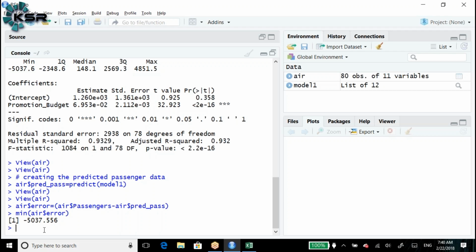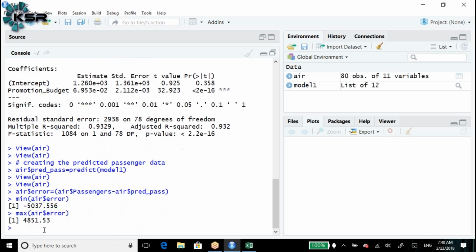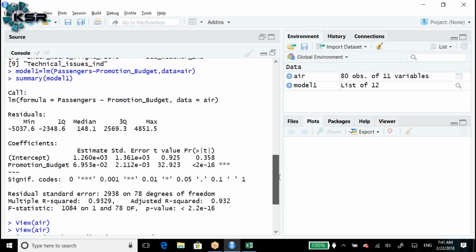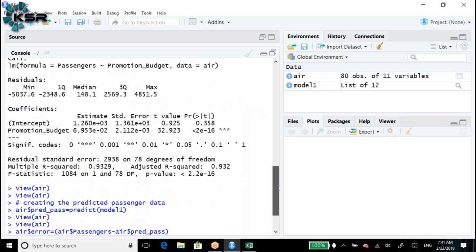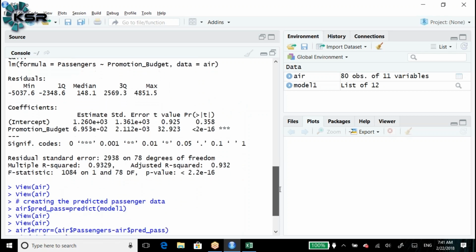If the first value is the same, then automatically the maximum value and everything else will also be the max of air$error, 4853. Okay, is it clear? I hope it is clear now how the residuals, median, all these things come. Everyone is clear? How do we get the residuals now?